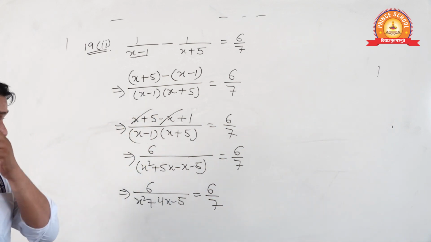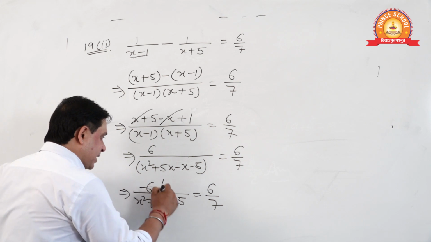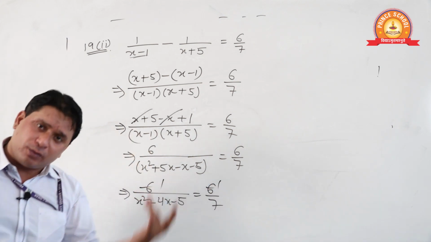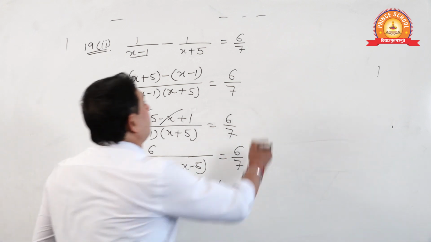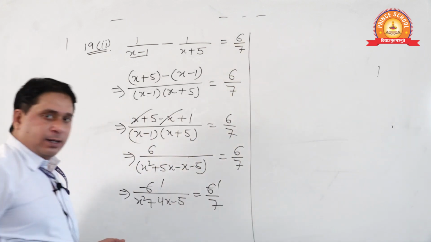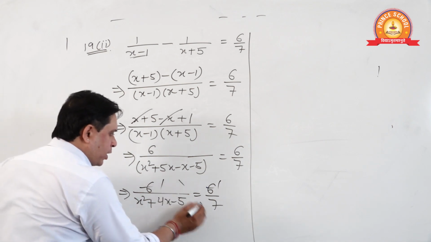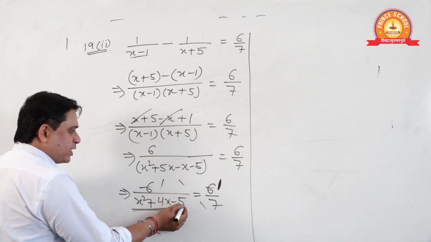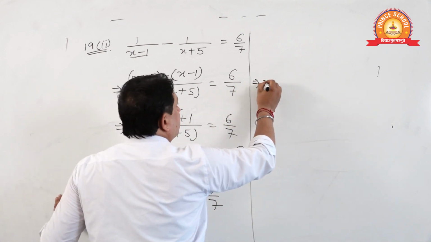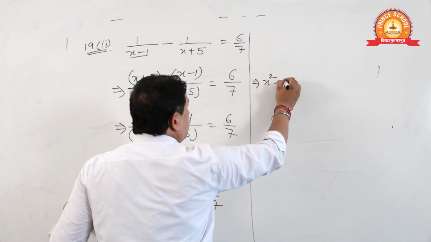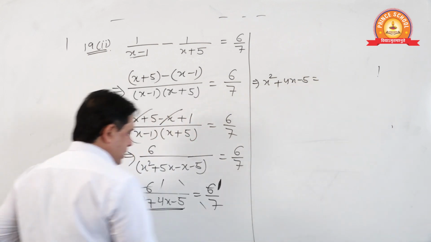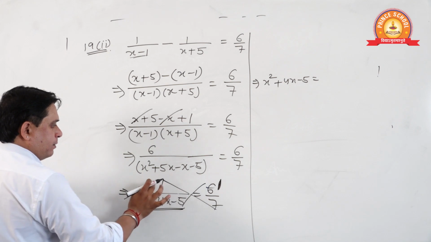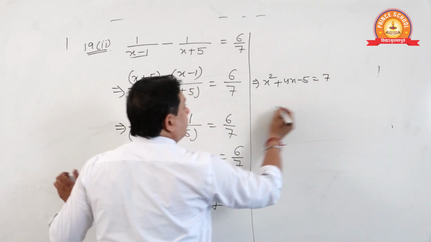And if you are an expert student, you can see these can be cancelled. If you are not, then you cross multiply, then also 6 will be cancelled. Done? Now if we cross multiply, we will get x square plus 4x minus 5 into 1, and 7 into 1, 7.